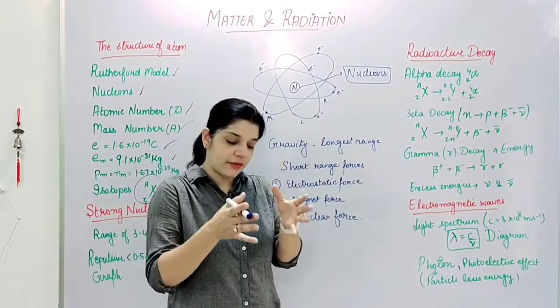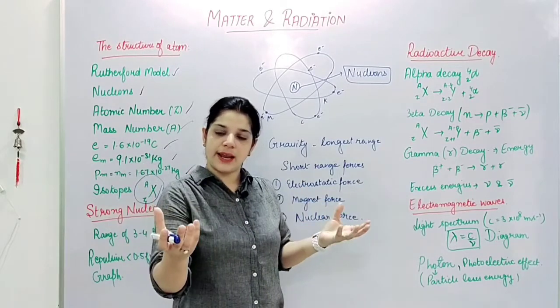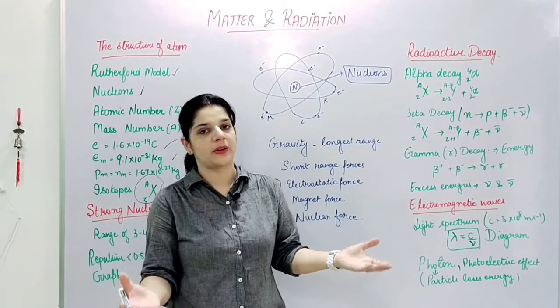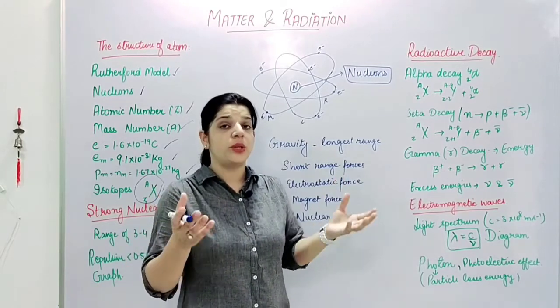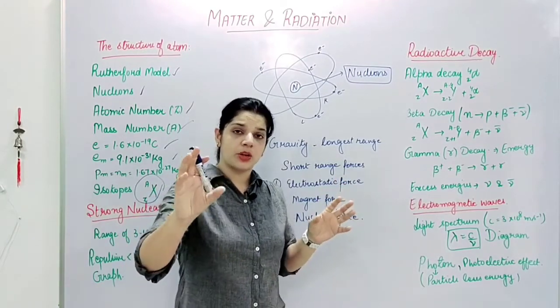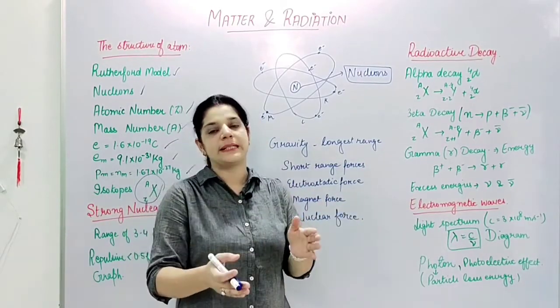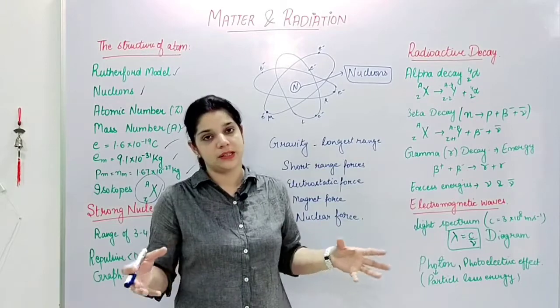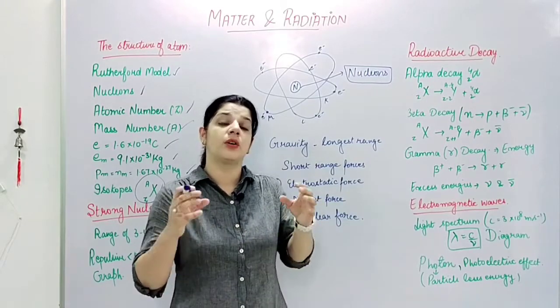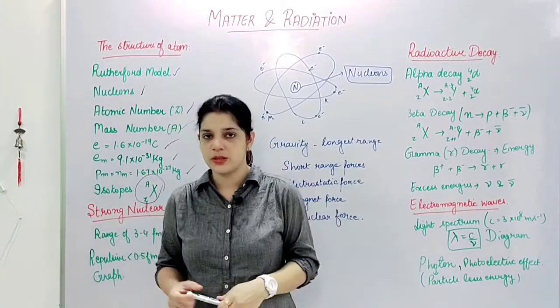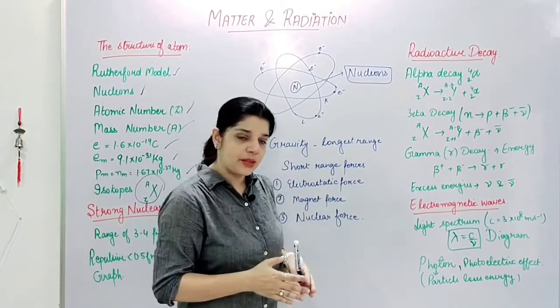You can say that they have a very short range. You take two magnets, place them around 1 meter apart, they are not going to attract or repel each other. Also, it depends upon the size of the magnet. I am talking about the playing magnets. But when you bring them together around 10 centimeters or 15 centimeters, they start attracting or repelling, or they start impacting each other. So these are short range forces, and I am talking about centimeters.